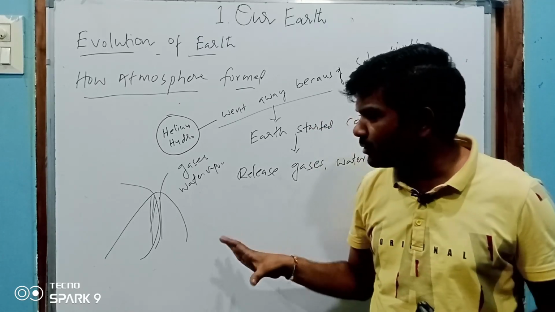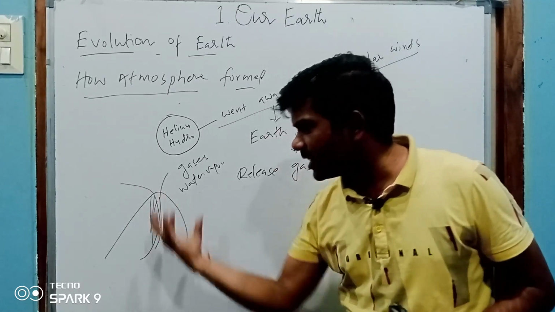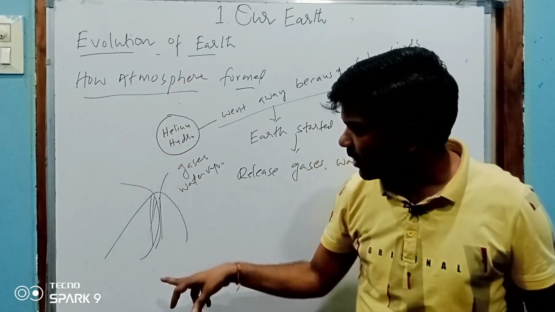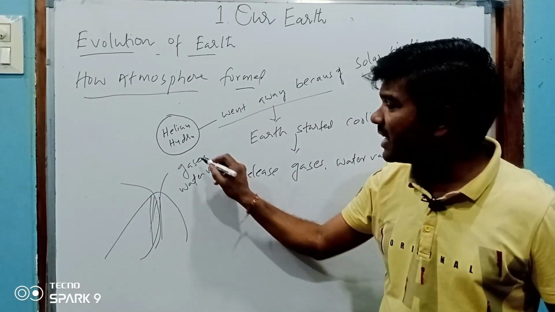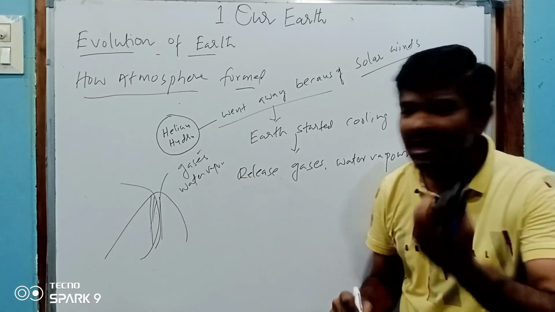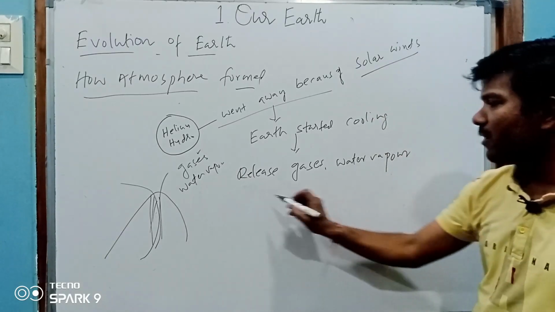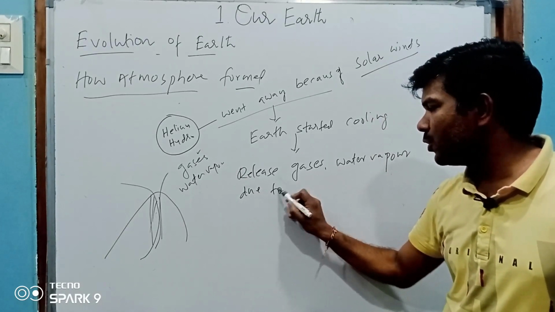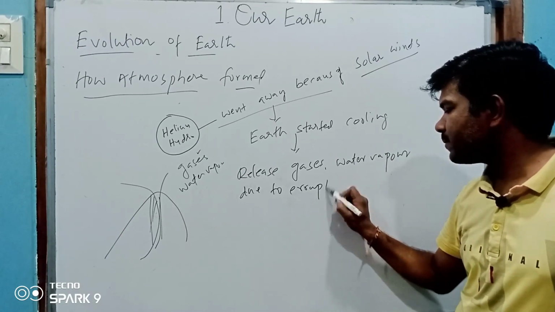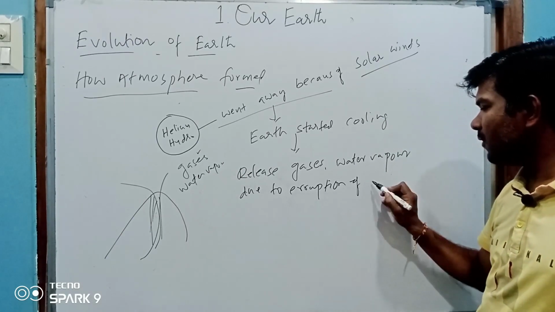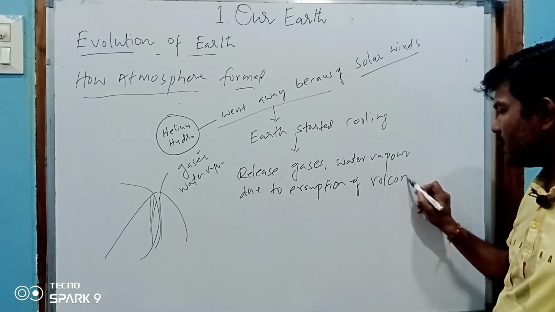Am I right? The same situation happens when the heat is releasing, when the volcanoes are erupting. Gases and water vapor are released due to the eruption of volcanoes.